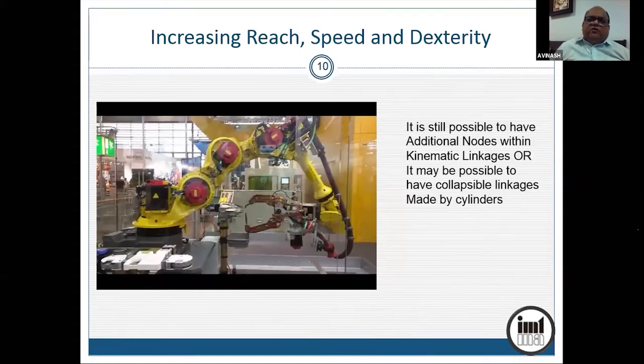So to tide over the problem of reach within the working volume, if you increase the number of axes, or for that matter, if you make these kinematic linkages collapsible, for example, like a boom crane, you can have a hydraulic cylinder for each of these linkages where you are also able to alter the length. Well, that will improve the accessibility. You are able to position faster, reach where you want to reach faster, and the reach increases.